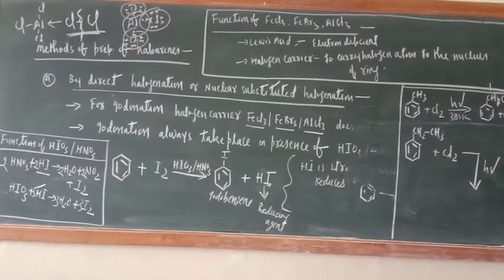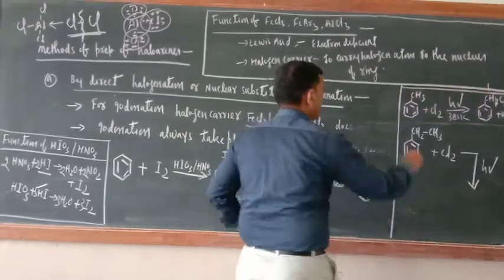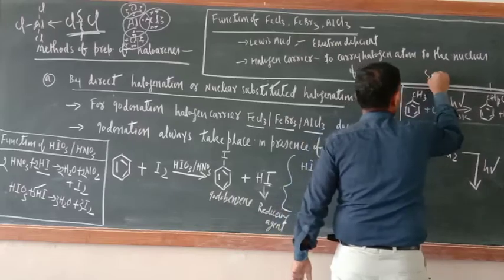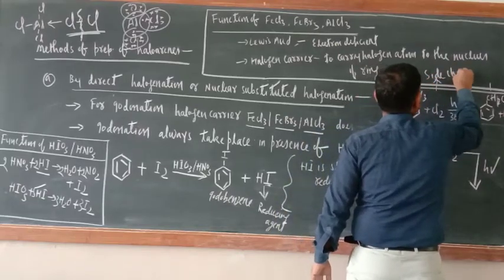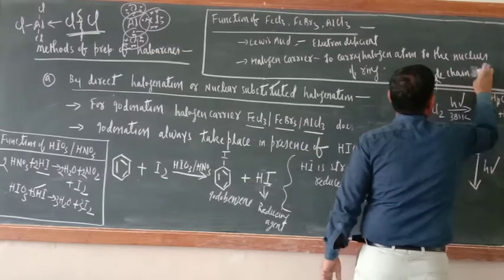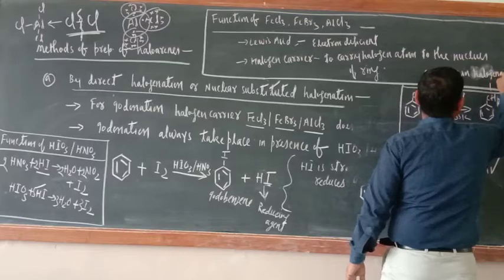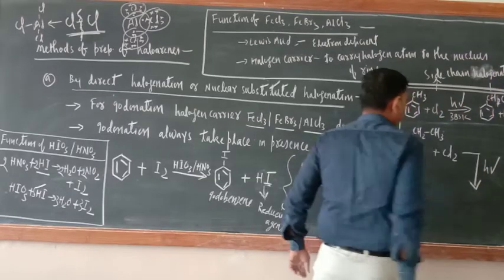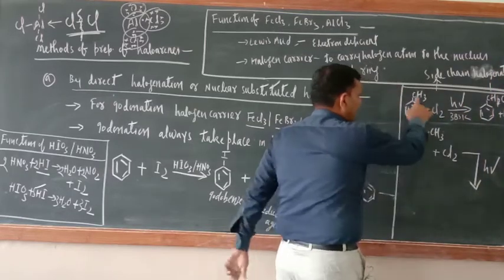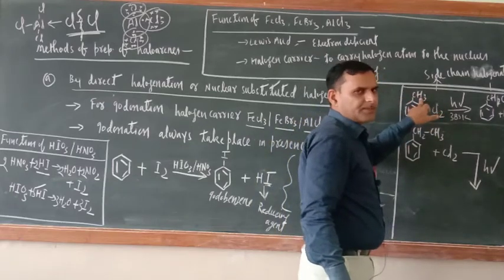There is one more issue with this one, side chain substitution, or side chain halogenation. Now try to understand. Here only one carbon atom is there, so directly Cl will substitute one hydrogen.